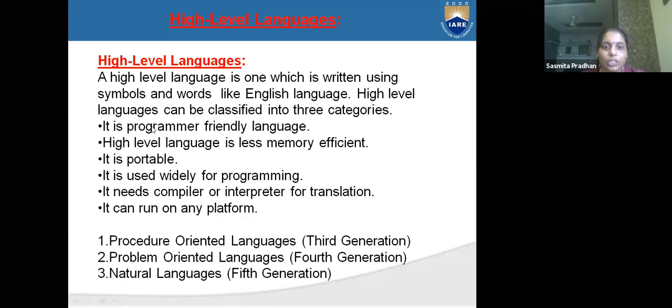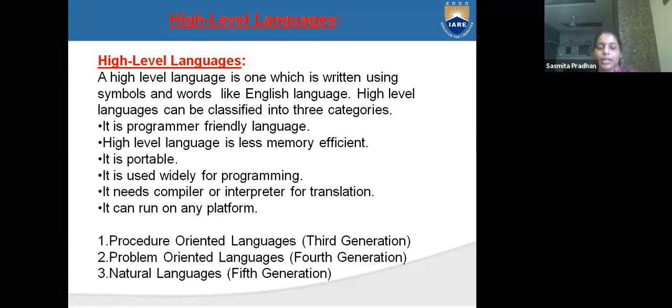This high level language is a programmer friendly language, and it is less memory efficient, meaning our system should accept this memory. If you want to write something, our system should accept it in that memory. And it is portable. It is used widely for programming. It needs a compiler or interpreter for translation. It can run on any platform.